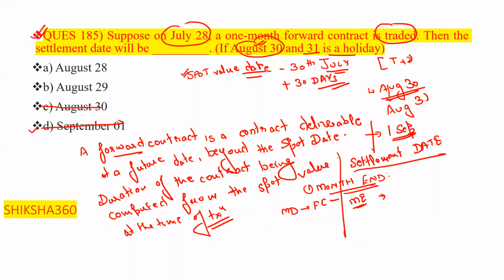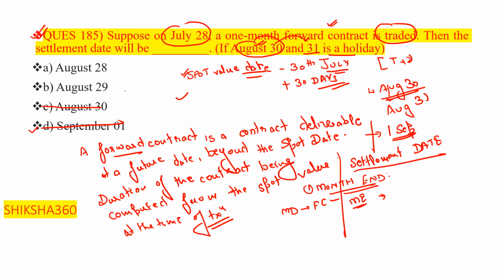If the said day is declared a holiday, the settlement date will be the preceding working day. So here the same thing happened: the settlement will be done at the end of the month, and the end of the month is considered here as a holiday.